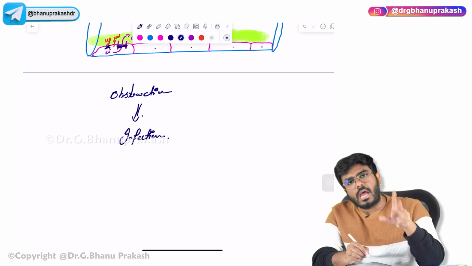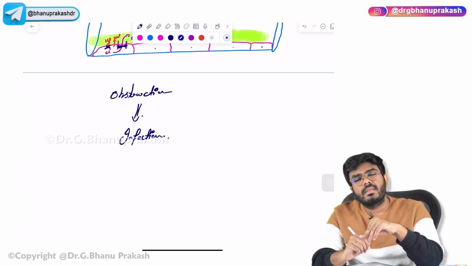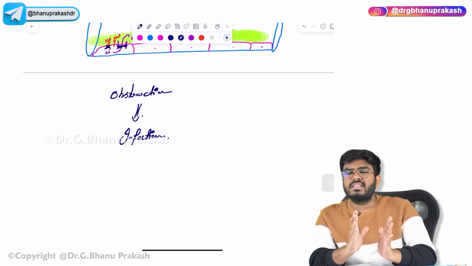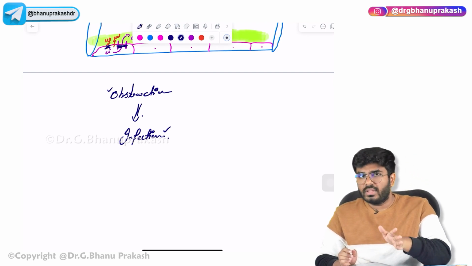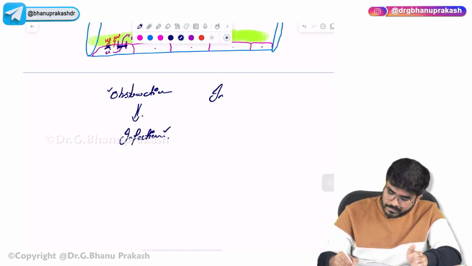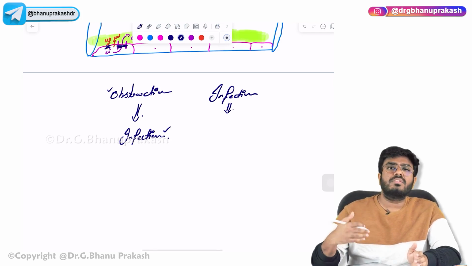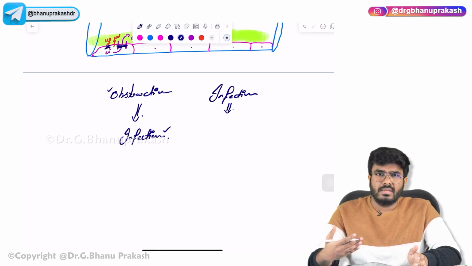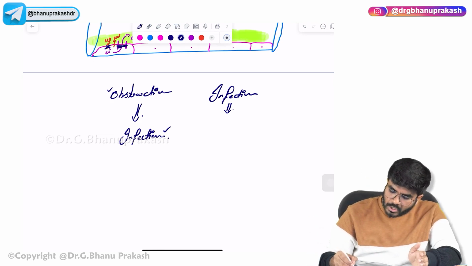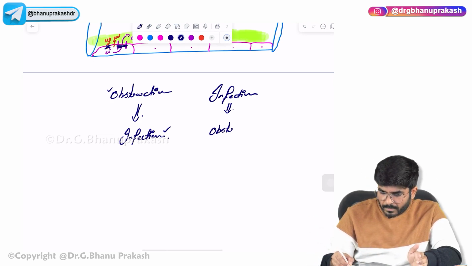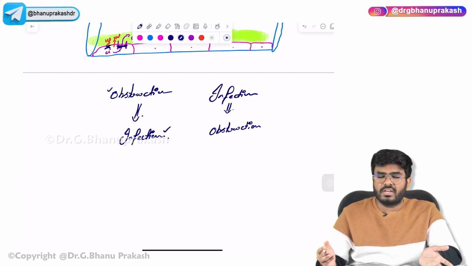So this is a question asked: is obstruction going to lead to infection, or will infection lead to obstruction? Now you have only seen 50% of the story. Obstruction can lead to infection, but that's not the only way. Infections like TB or some other infection will also produce lots and lots of mucus. In infective conditions there will be a lot of production of mucus. So this infection can also lead to obstruction. It can be either way: obstruction can lead to infection or infection can lead to obstruction.